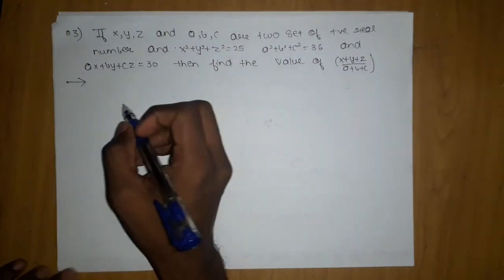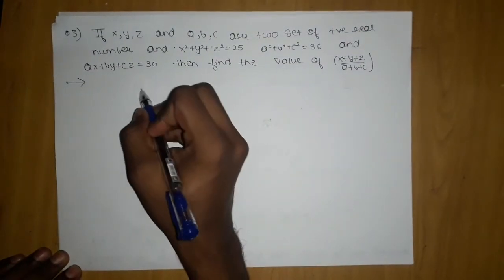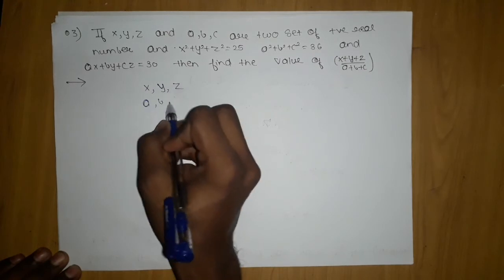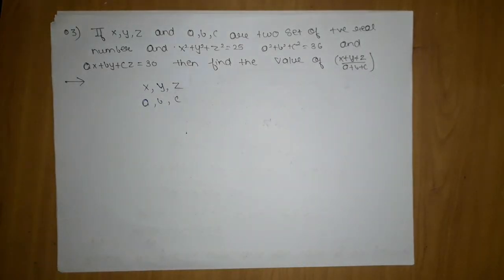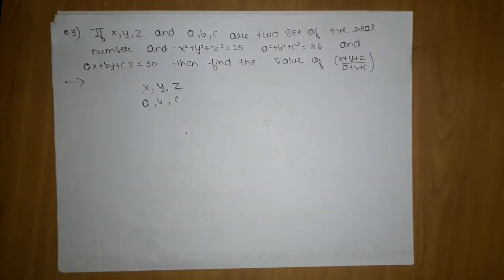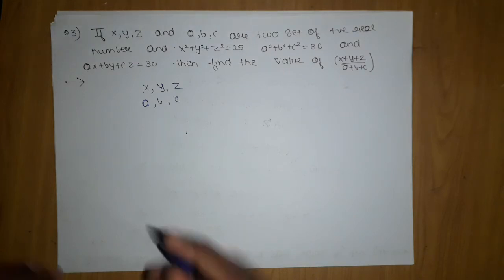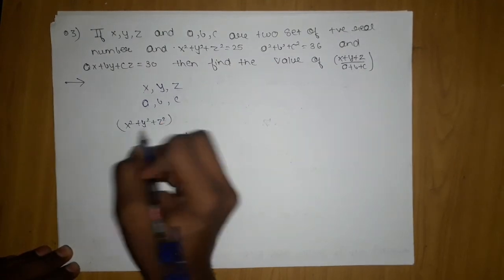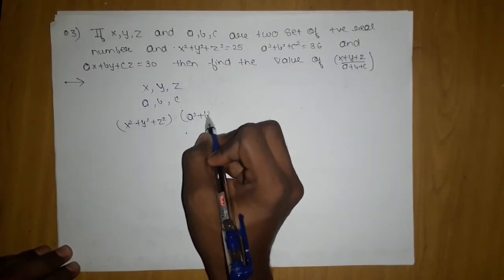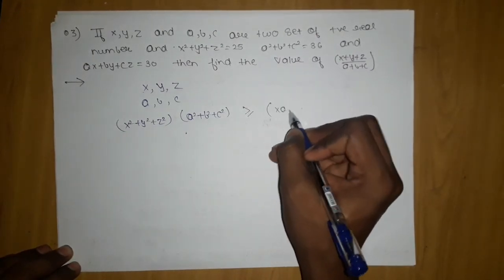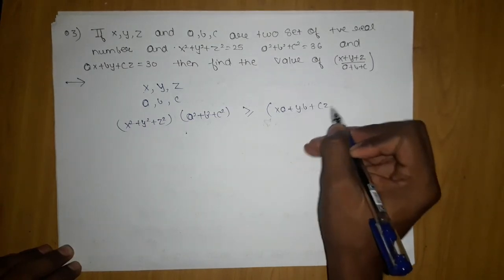Now as per the information given, I will consider x, y, z as my a1, a2, a3 and a, b, c as my b1, b2, b3. So a1 a2 a3 will be these terms, and b1 b2 b3 will be these terms. After doing this, we will take the square of the terms, which will be x square plus y square plus z square, times a square plus b square plus c square, greater than or equal to xa plus yb plus cz, the whole square.